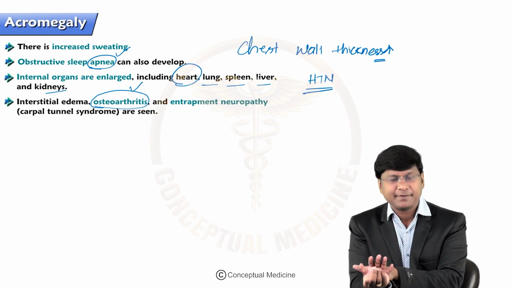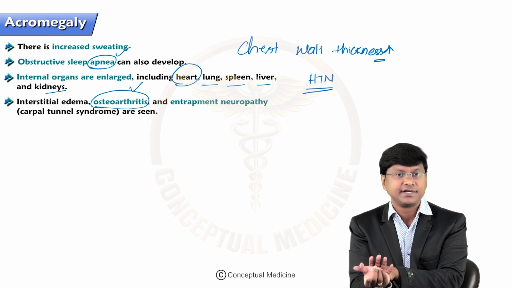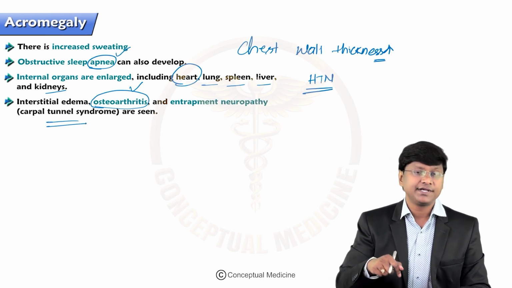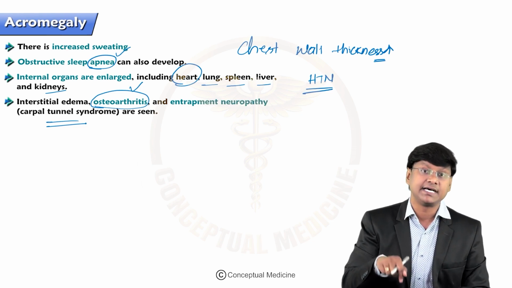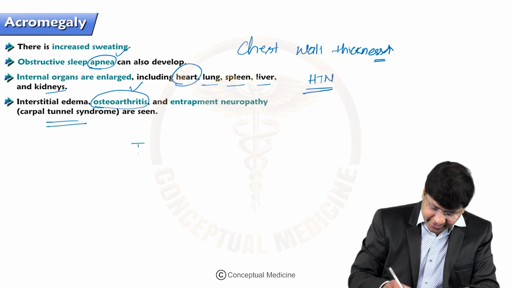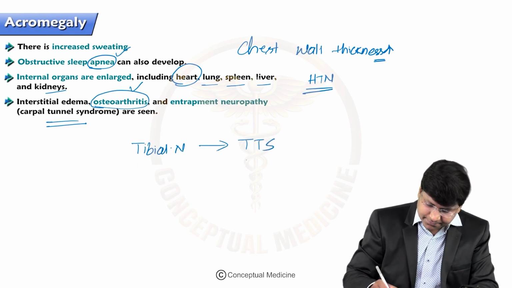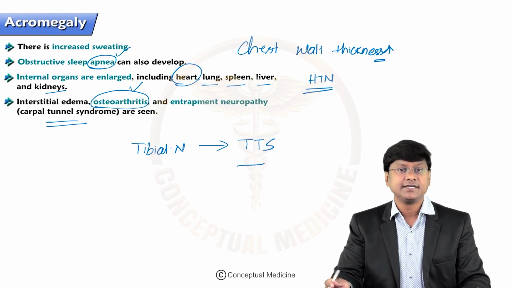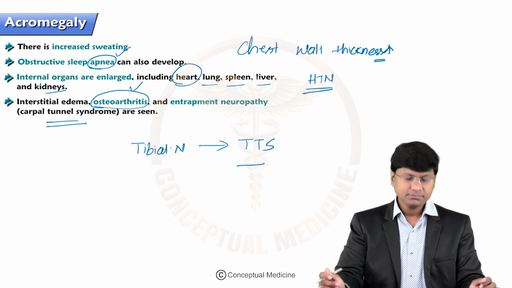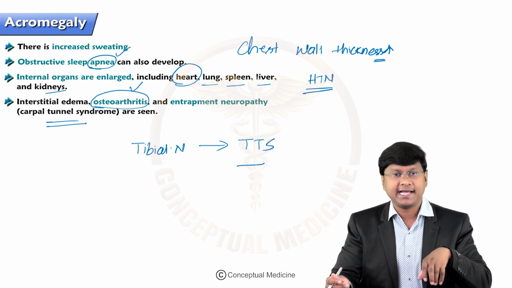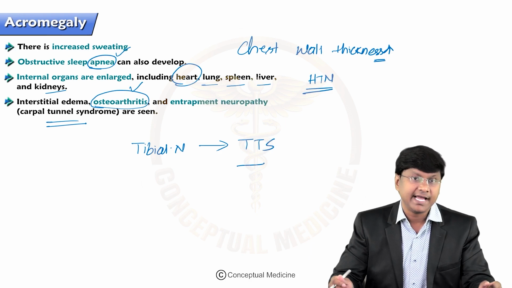So that will cause compression of the median nerve, resulting in carpal tunnel syndrome. And there can also be an increase in the soft tissue within the tarsal tunnel, where the individual will have compression of the tibial nerve, and that will result in tarsal tunnel syndrome. So this is about the soft tissue manifestations you will have in patients with acromegaly.